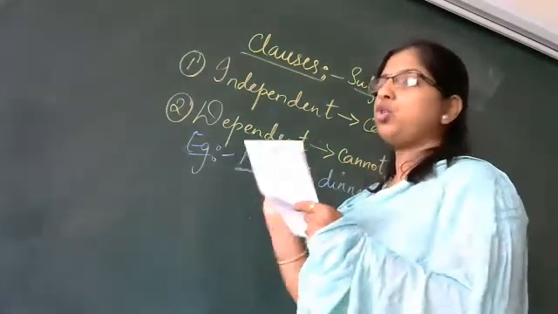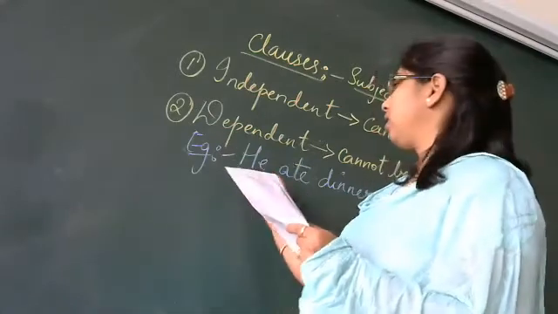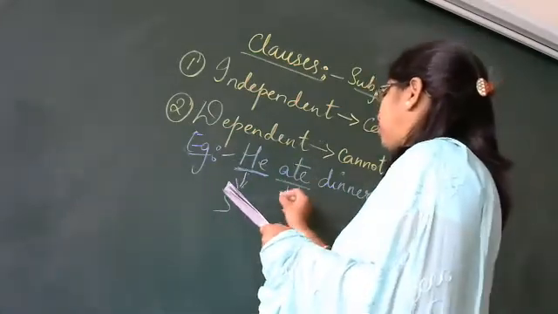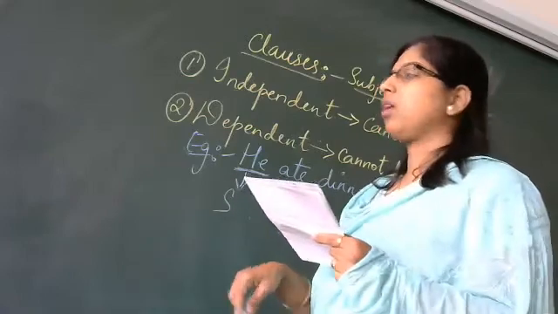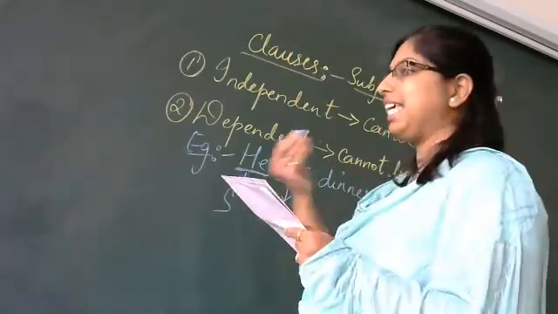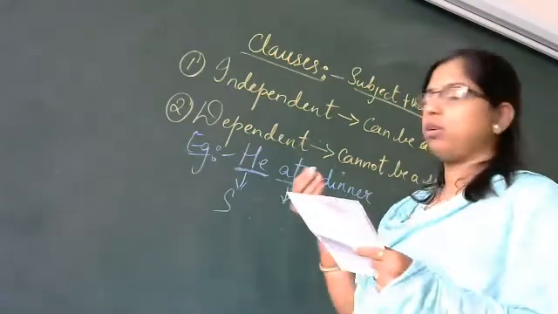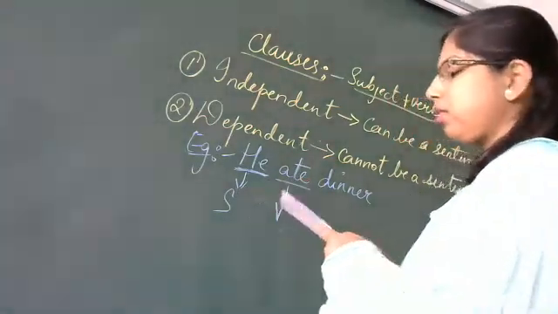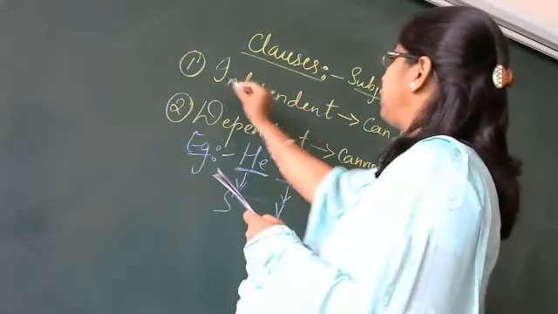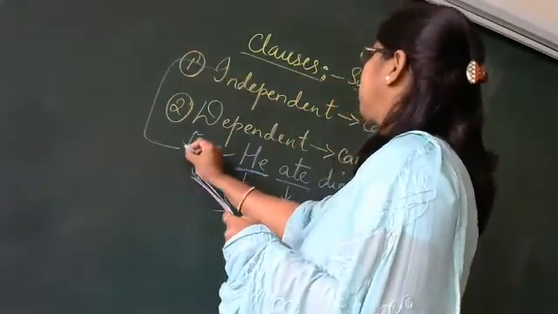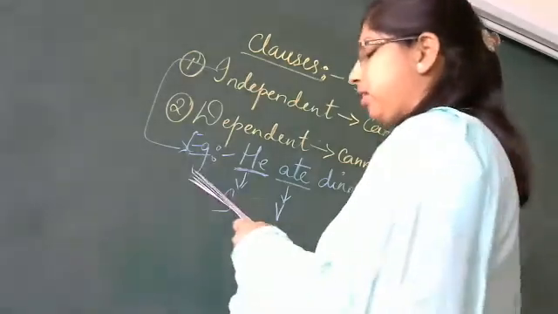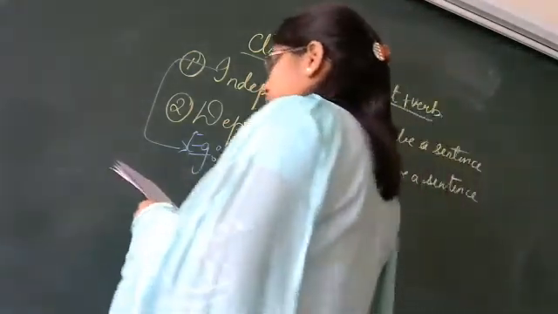A person who is doing an action. A doer we say. So he is a subject here. And what is ate? Verb. Because it is an action. He is eating. The action is being shown. So this is a verb. So this is an independent clause.